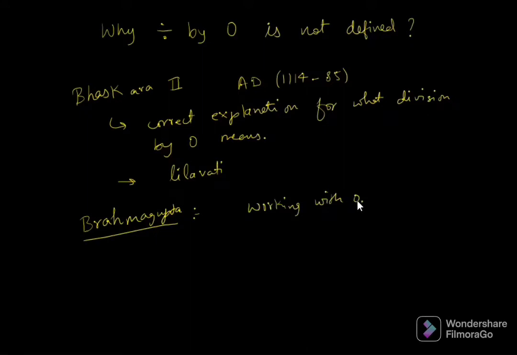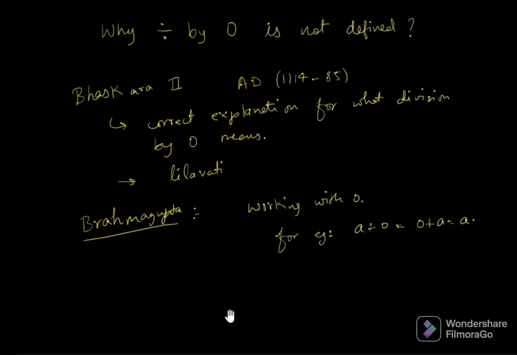Zero is also known as the additive identity, right? For example, if I add zero to any number, I'll get the same number. So zero is known as the additive identity.